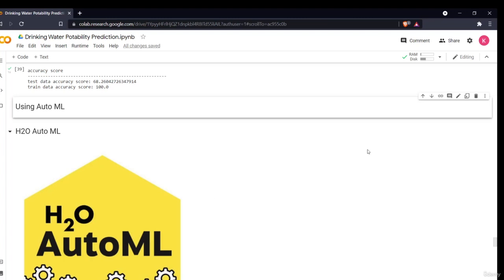Come to the final section of this project, where we'll be using automated machine learning. So now let us have a recap of what we have done in the entire project. The very first thing we did, we understood the problem, that is what the potability of water is and what drinkable water is. Then we imported data. We saw how we can import the data in the Google Colab environment.